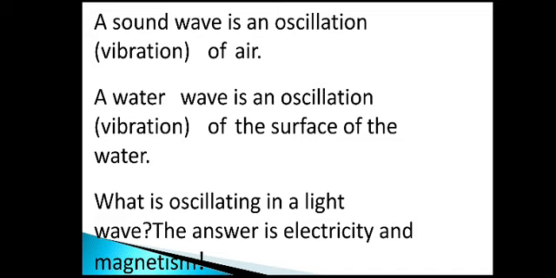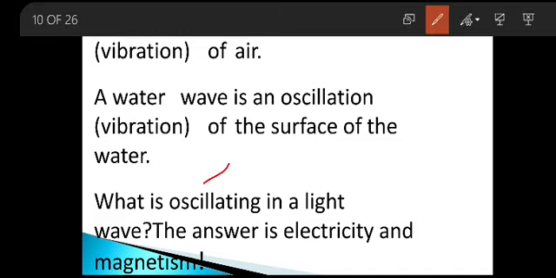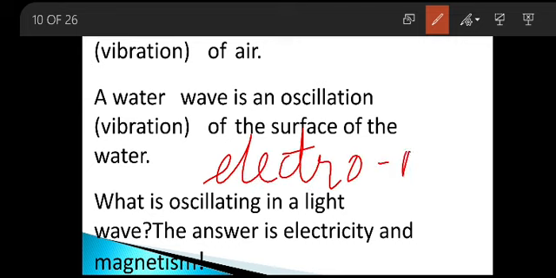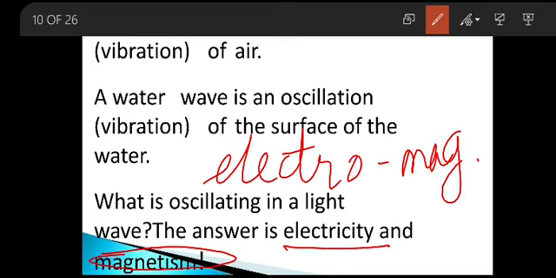So, you have to keep in your mind that light is an electromagnetic wave. How am I telling the wave of light as electromagnetic? Because it is created by the electricity phenomena and magnetism phenomena.